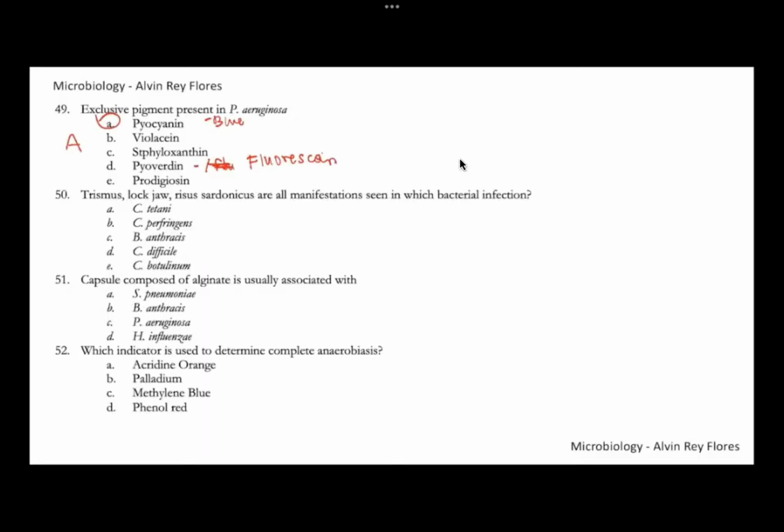Violacein can be seen in Chromobacterium, staphyloxanthin is in Staph aureus, and prodigiosin is for Serratia. For number 49, this is letter A, pyocyanin.